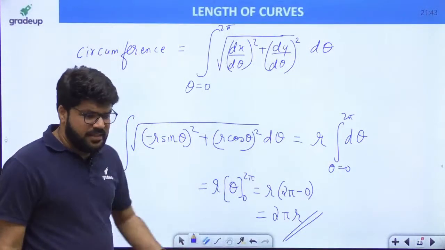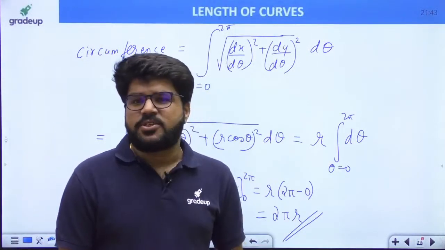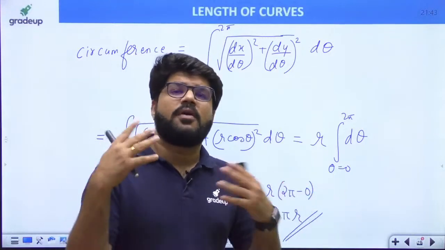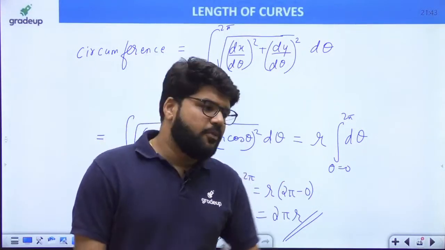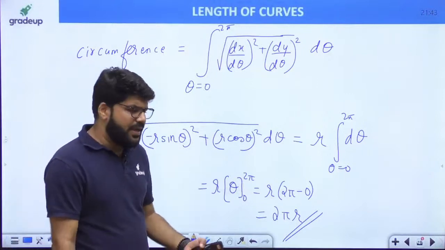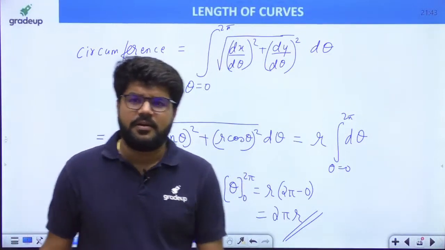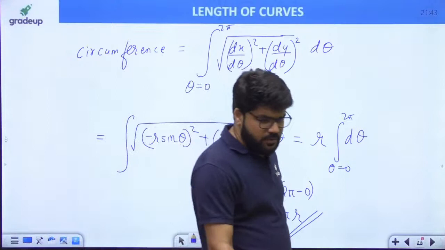This is how you saw the length of a circle. Why the area is pi r square, why the volume of a cylinder is pi r square h, why the volume of a cone is 1 by 3 pi r square h. Everything we learn, we learn in calculus only.